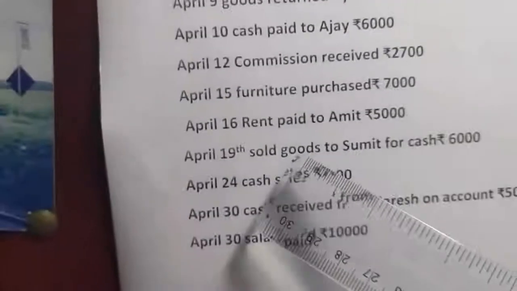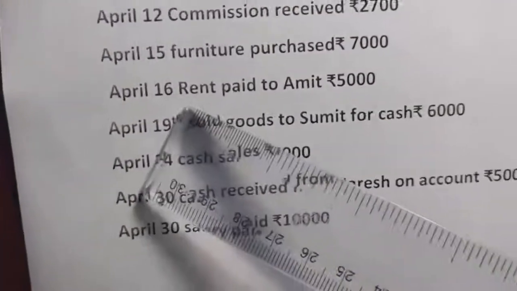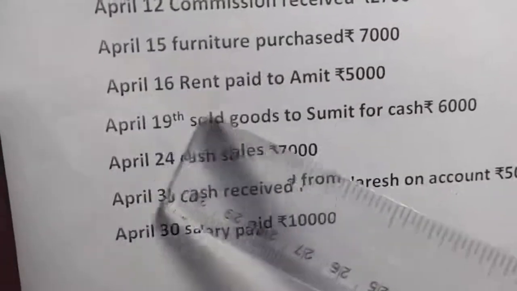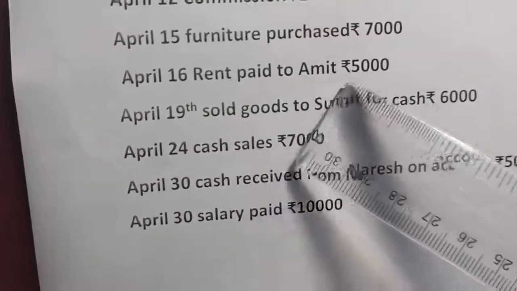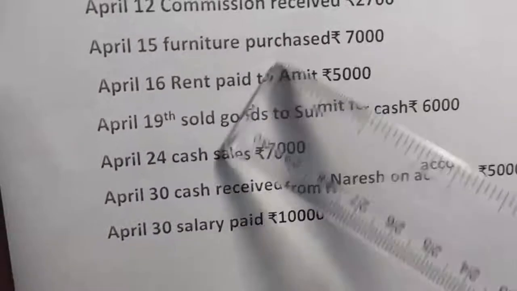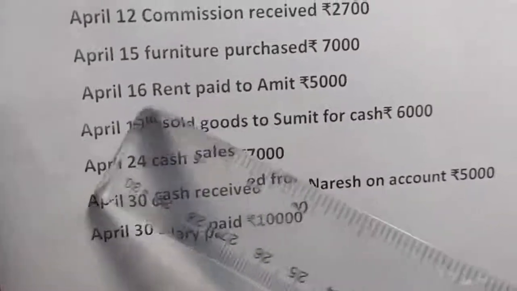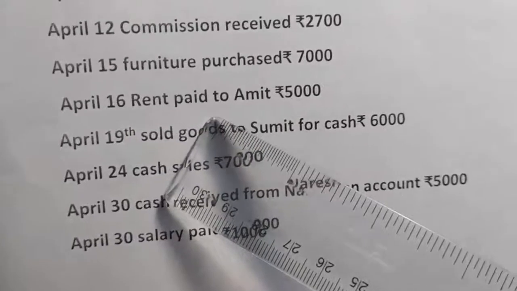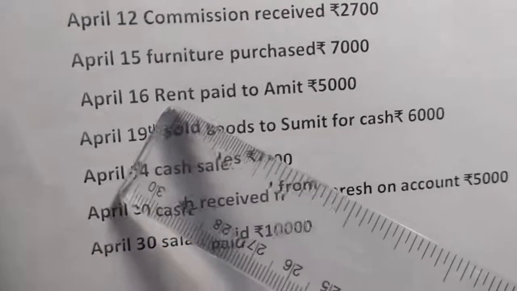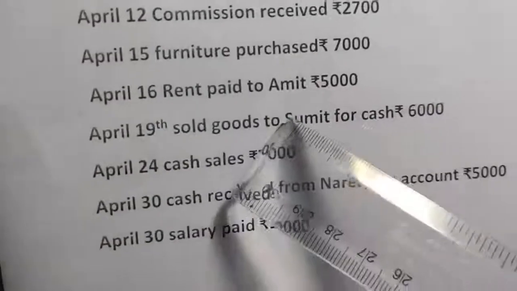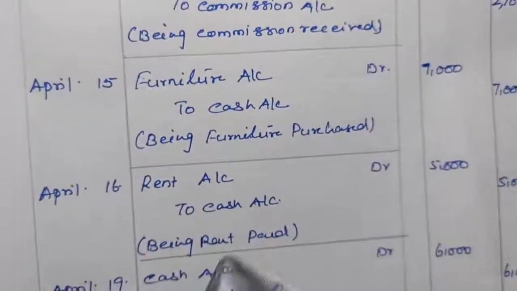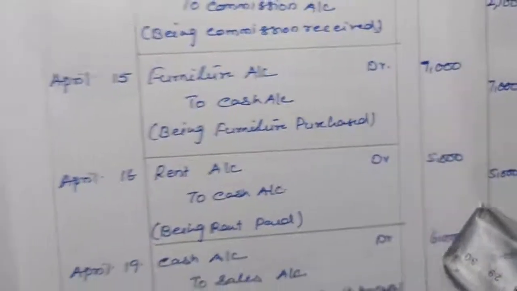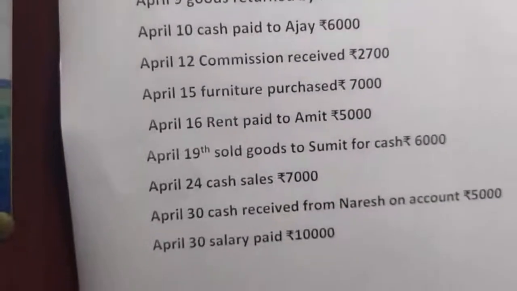Now next is rent paid to Amit. Here we are paying the rent, that means rent is an expense paid in cash to Amit. When there is a nominal account and a name is given, we ignore the name; only the two accounts affected will be rent and cash. Okay, so rent is an expense, so rent will be debited. Cash is going out of the business, so cash will be credited. So our entry will be rent account debit to cash account, rent 5,000 and cash 5,000.